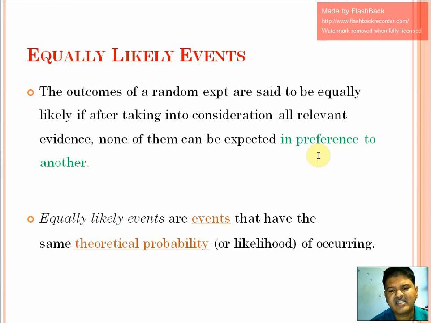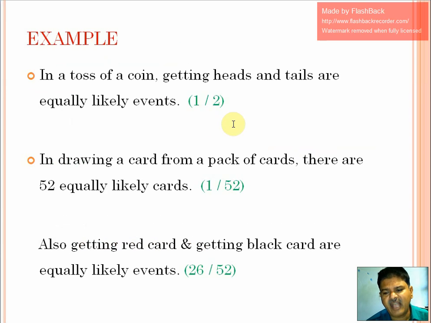So equally likely events are events that have the same theoretical probability of occurring. Whenever we are talking about equally likely events, we are talking about equiprobable events. Equiprobable means the probability remains the same for all these events. Now take an example. In a toss of a coin, getting heads and tails are equally likely events. That means the probability of getting a head is 1 by 2. At the same time, the probability of getting a tail is also 1 by 2. That means the probability is the same. These two events, head and tail, are said to be equally likely.